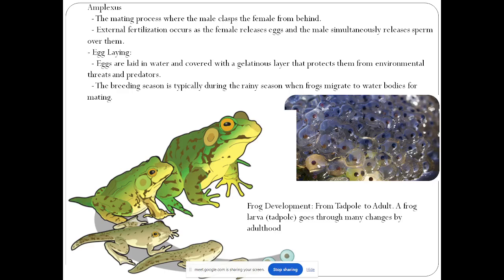Now see, when I talk about the midwife toad and some other frogs, they also carry the eggs. Now after that, the metamorphosis happens. We all know complete metamorphosis is seen in the frog. So from the egg, larva, tadpole, and then the adult will develop.